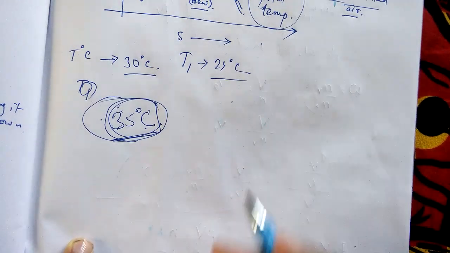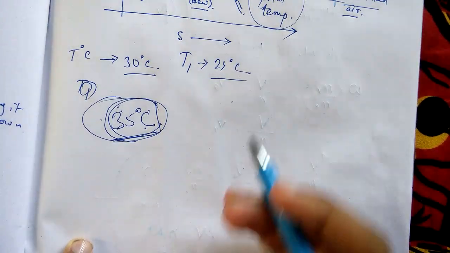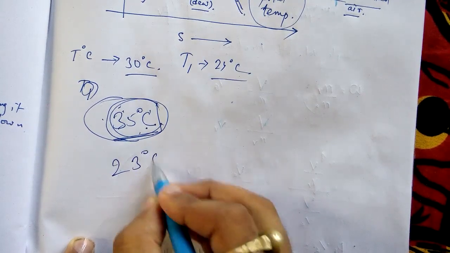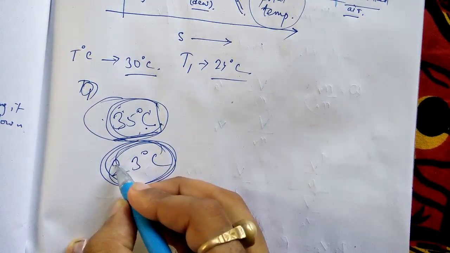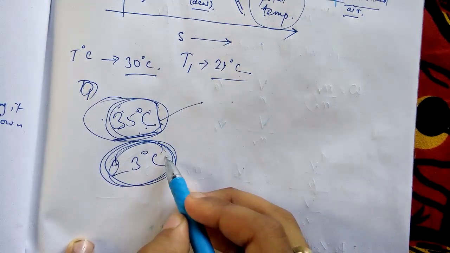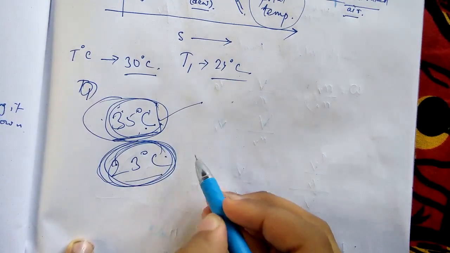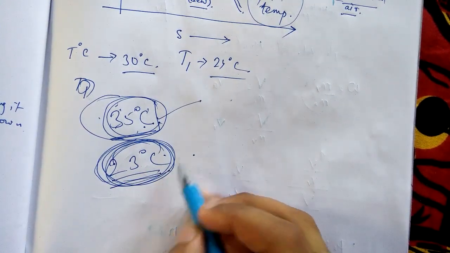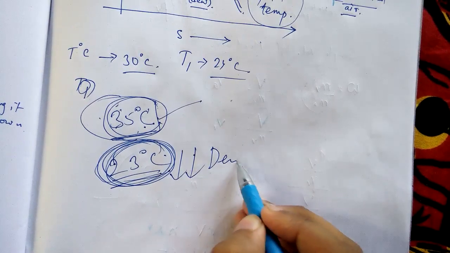But as the evening progresses and night approaches, the temperature goes to 23 degrees Celsius, and this may be the dew point temperature. Air will say that I cannot have that much moisture at 23 degrees Celsius, and dew formation will start.